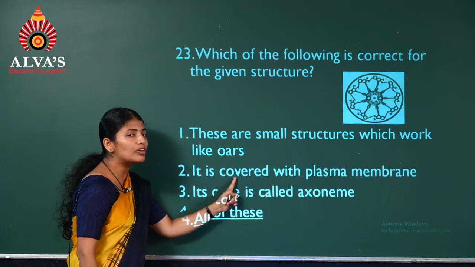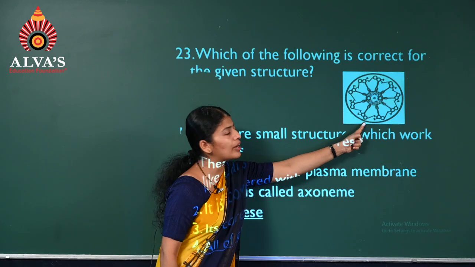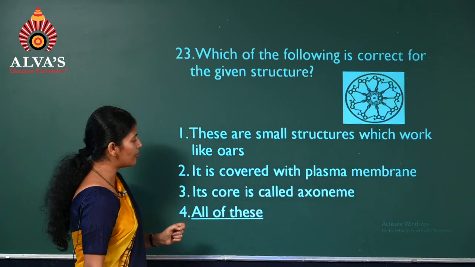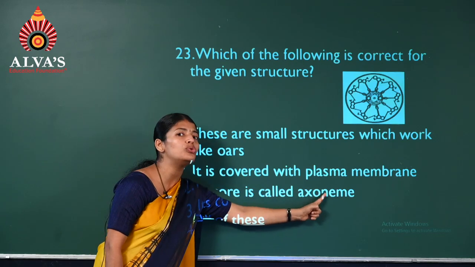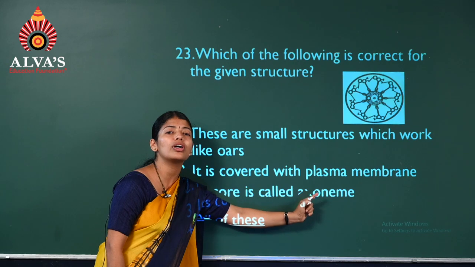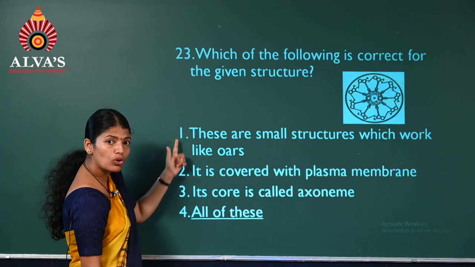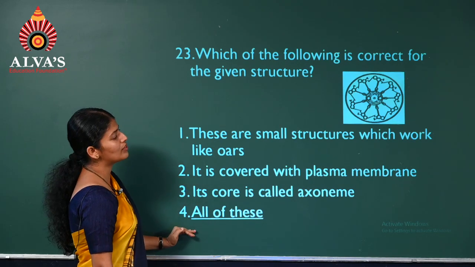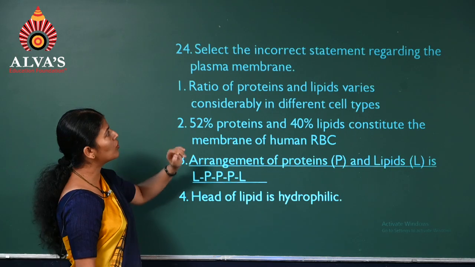It is covered with a plasma membrane. You can make out this is the plasma membrane covering, and the core is called the axoneme. The term is an important one, axoneme. The core is termed as axoneme. So these all are the correct statements. It's the fourth option.